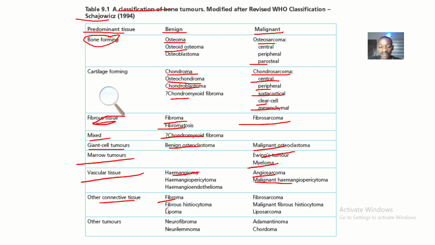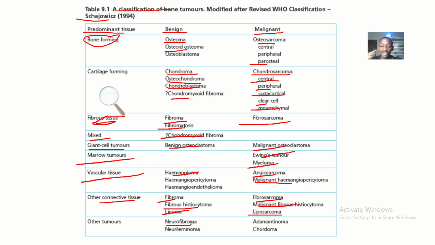All right. Then other connective tissues in the bone, if it is at the benign state, you have fibroma, fibrous histiocytoma. You could call it lipoma. Okay. Then at the malignant state, you could have fibrosarcoma. You could have malignant fibrous histiocytoma. Then you could have liposarcoma.